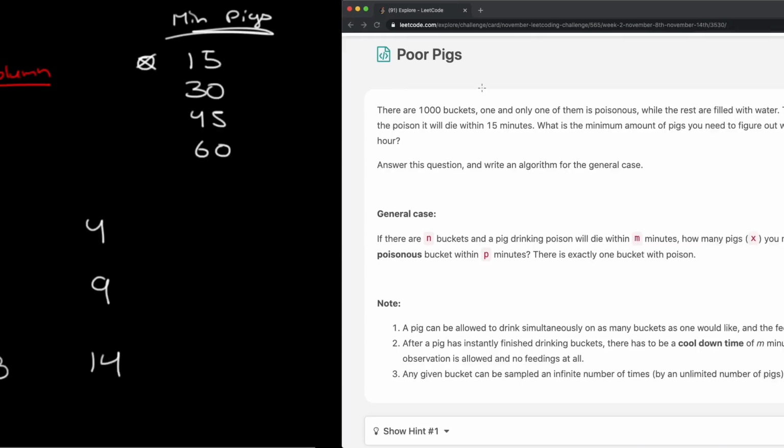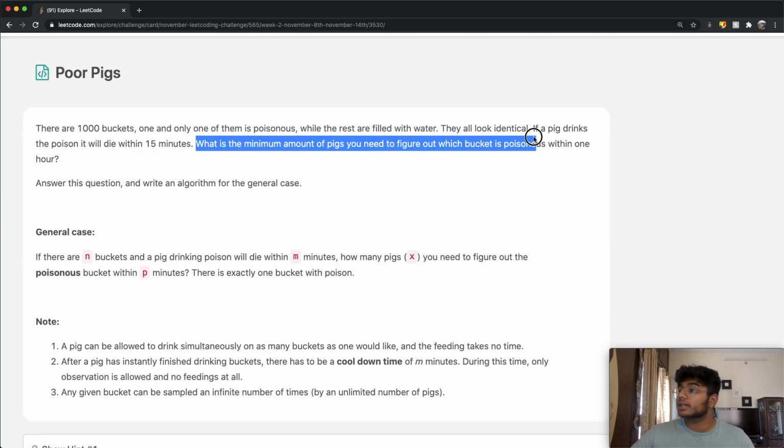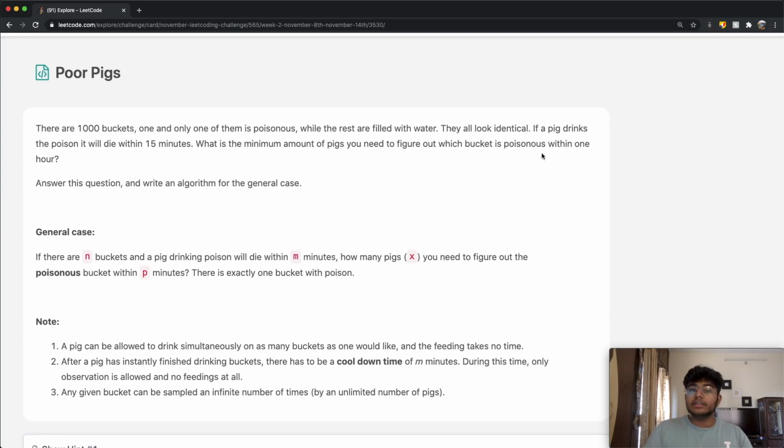I'll just go back to our question here. One thing that I want to make clear is the question is, what is the minimum amount of pigs you need to figure out whether the bucket is poisonous, okay? So over here, we do not care how many pigs die. For all we care, all the pigs could die, but as long as we find it with the least number of pigs possible, then we're good to go. So that's one thing you need to understand.